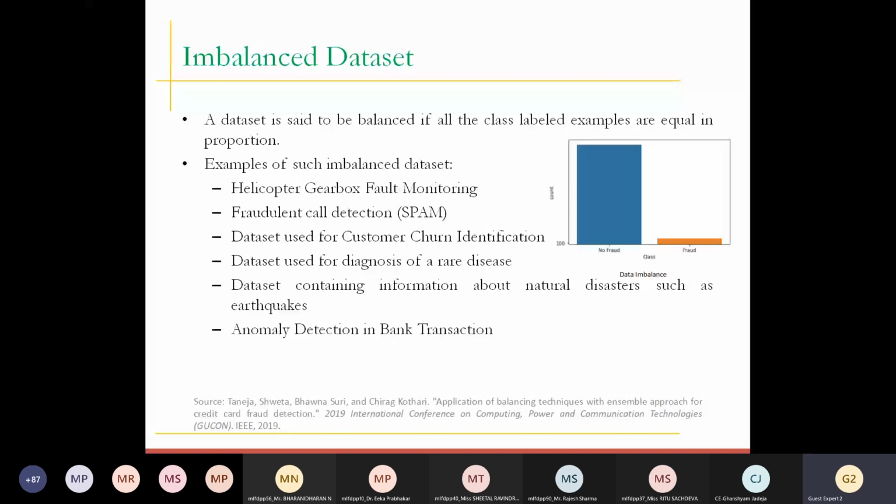When you are dealing with such an imbalanced data set, your result will always be biased toward one class. Which class? The class that has a huge amount of data, which is known as the majority class. I'm going to tell you in a bit what the majority and minority classes are, but it is very intuitive that the class which has the maximum number of records in your data set is known as the majority class, and the other one is known as the minority class.